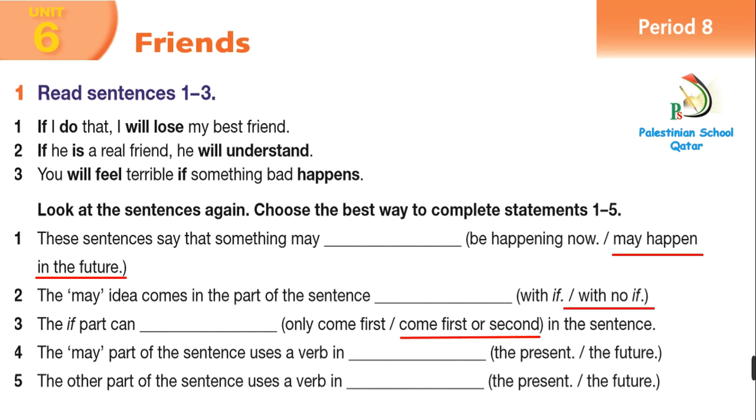Number 4. The may part of the sentence uses the verb present or the future? The may part. Yes, of course, the future. Now number 5, the other part of the sentence uses the verb present or future? Yes, present.